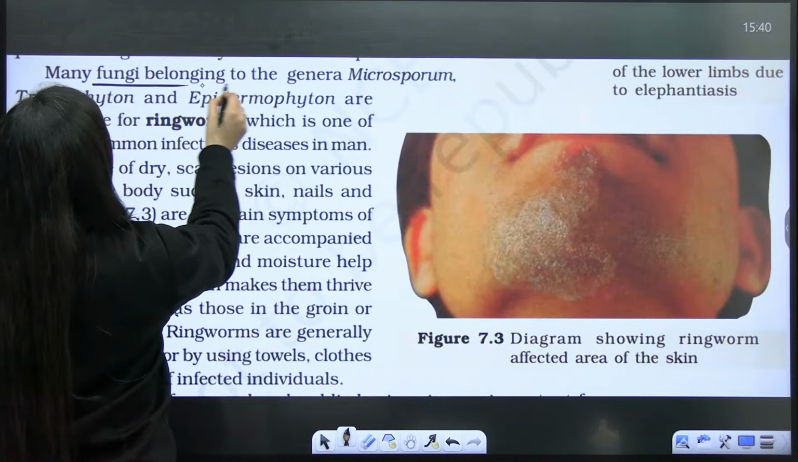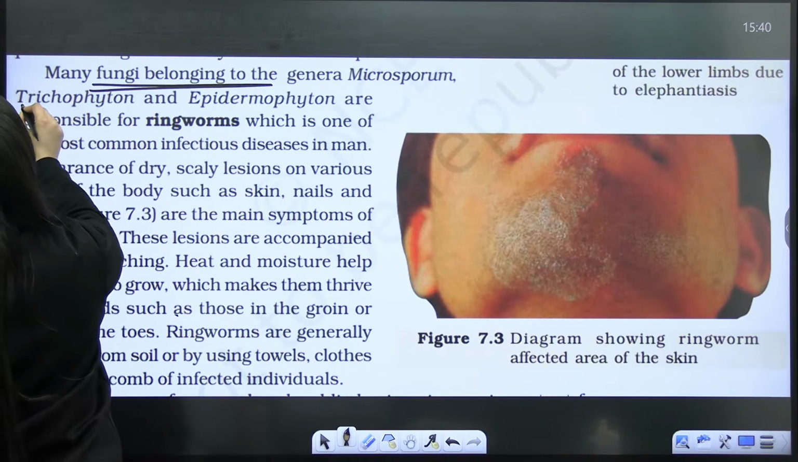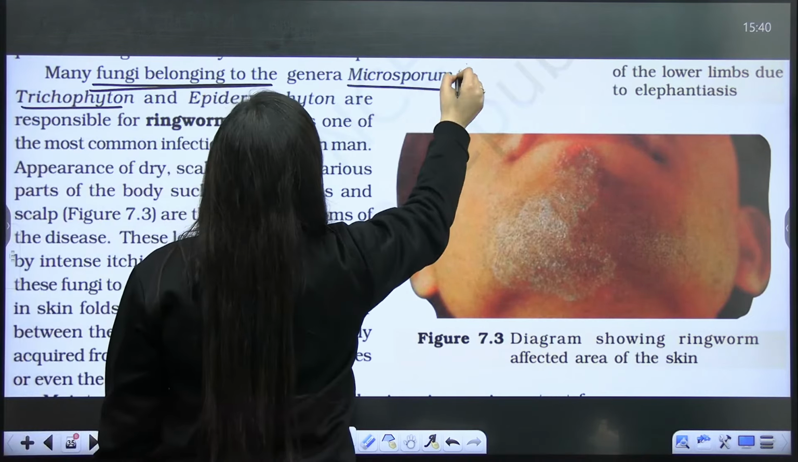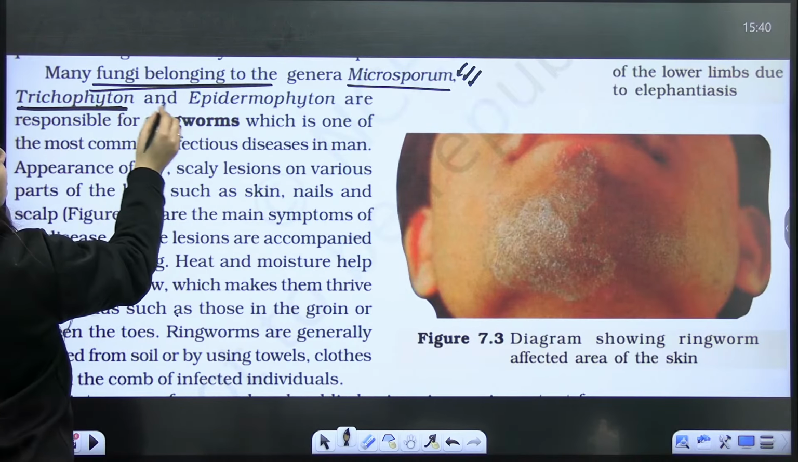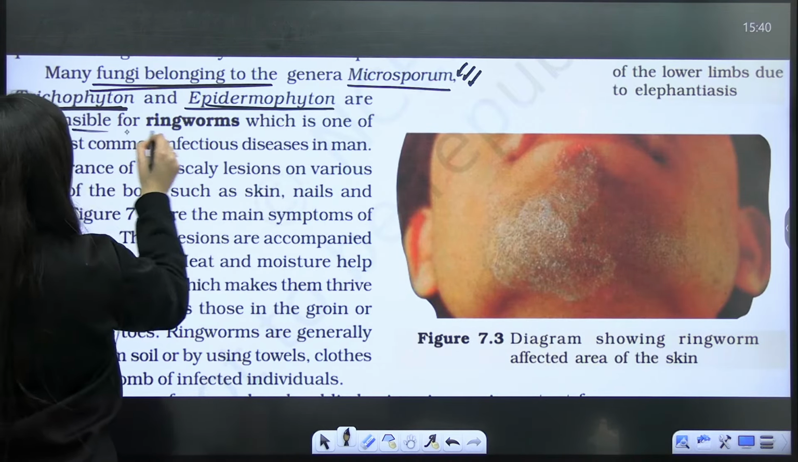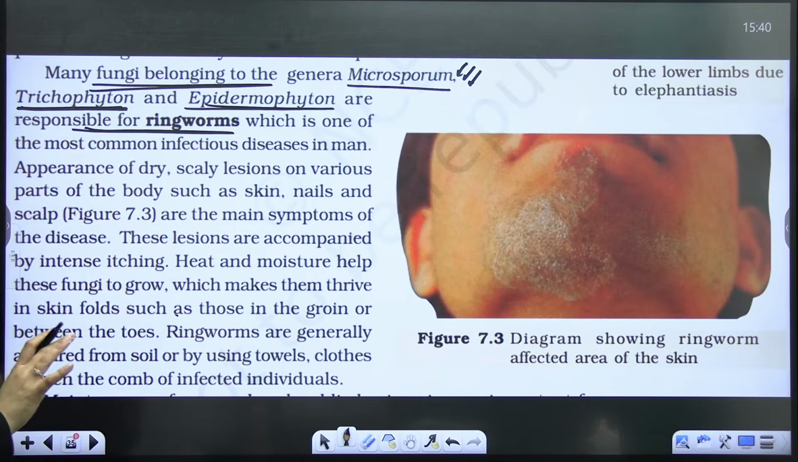Next is many fungi belonging to the genera Microsporum. If at the place of Microsporum they mention Macrosporum, then it's a mistake. So Trichophyton and Epidermophyton, they are responsible for the ringworms. They are responsible for what? They are responsible for the ringworms. Is that clear?